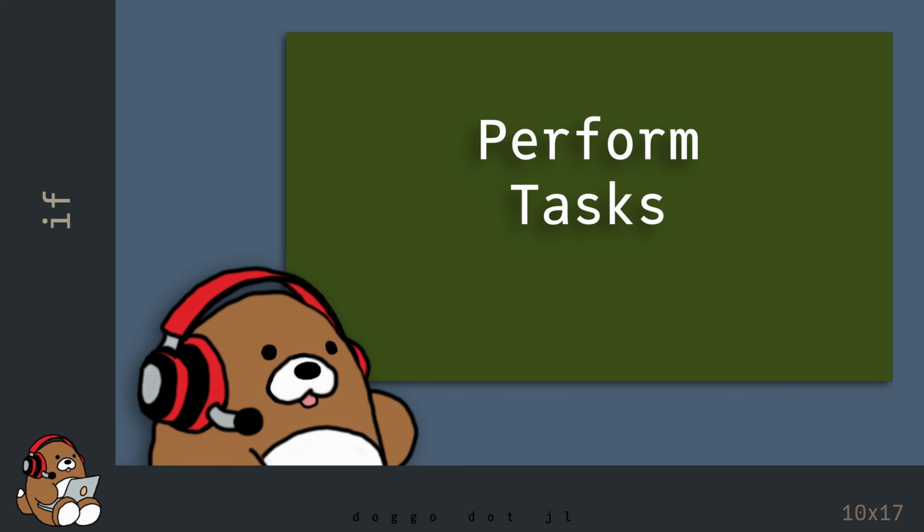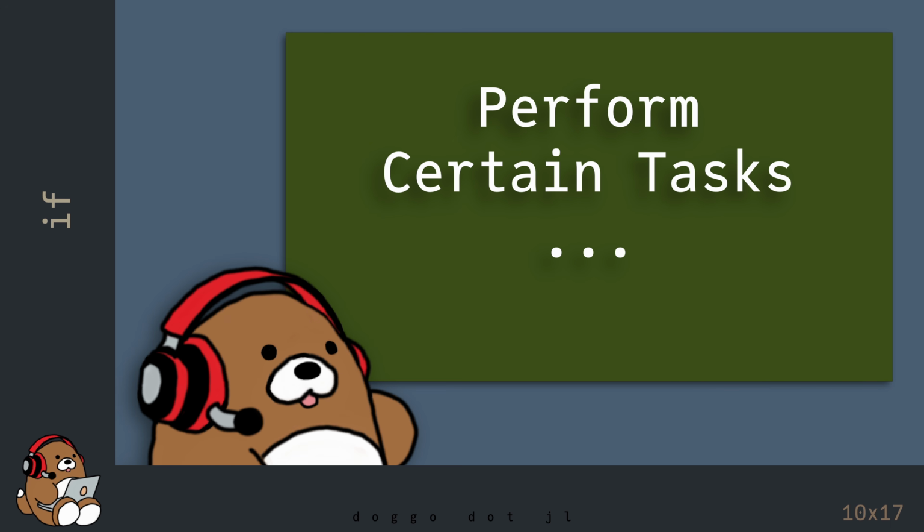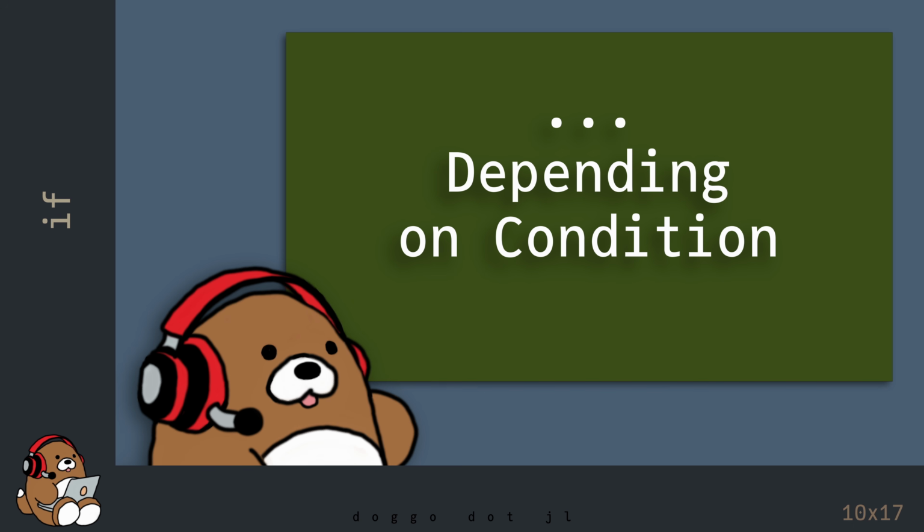One of the great things about a computer is that you can program it to perform many different tasks for you. But in some cases, you don't want your computer to perform all of those tasks at the same time. Instead, you may want your computer to perform certain tasks only if certain conditions are met.